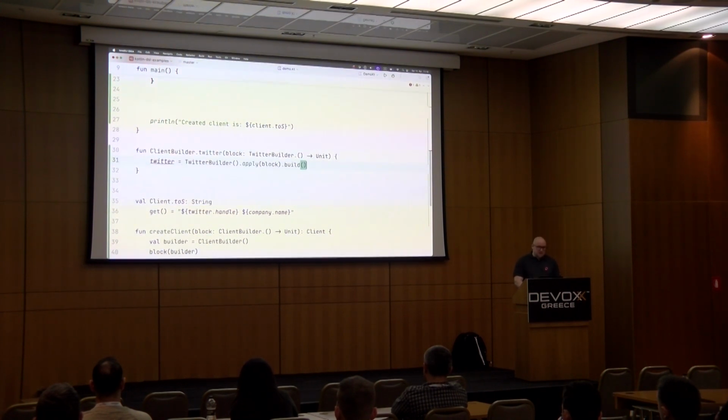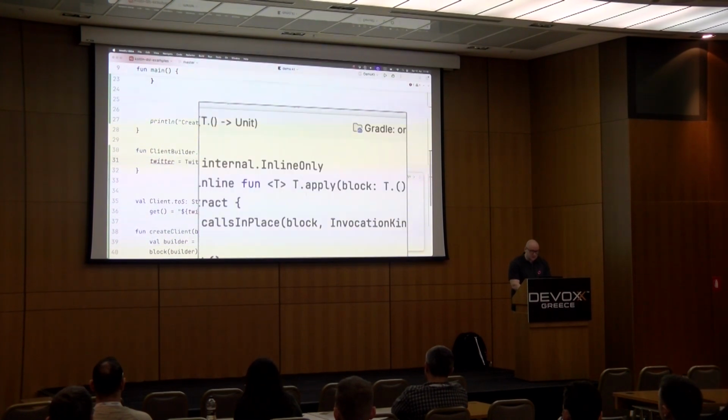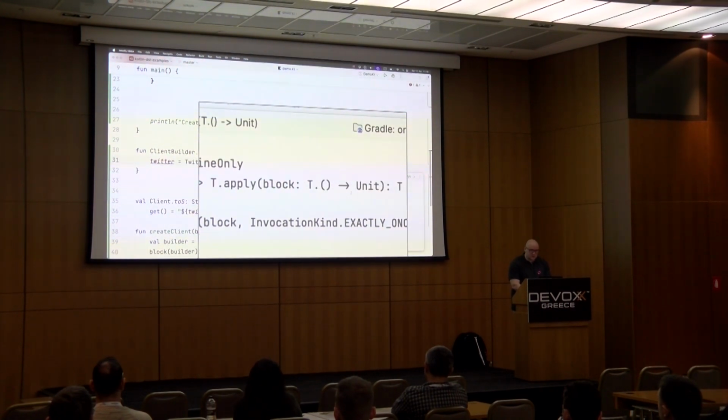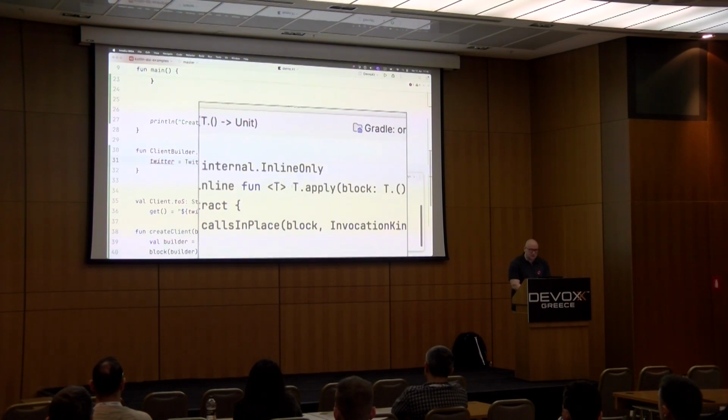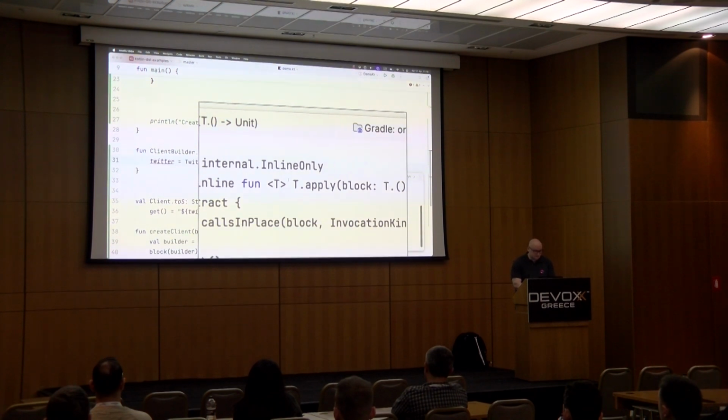The apply function is a standard library function that can be used on any type, and it's actually an inline function. If we check out the definition, it just applies a block of code on any type, and it's executed in place. That's it.